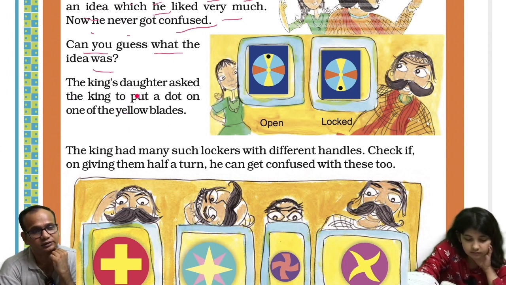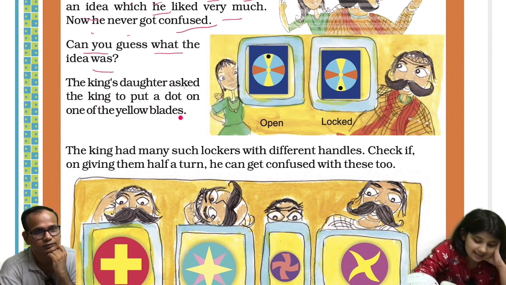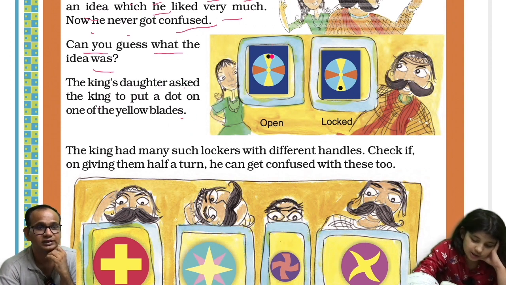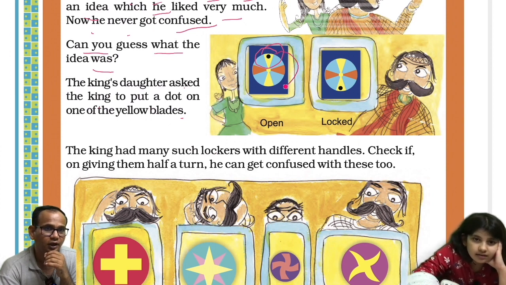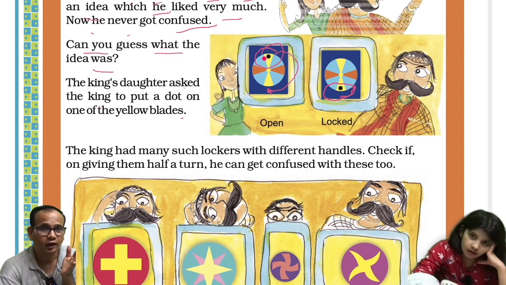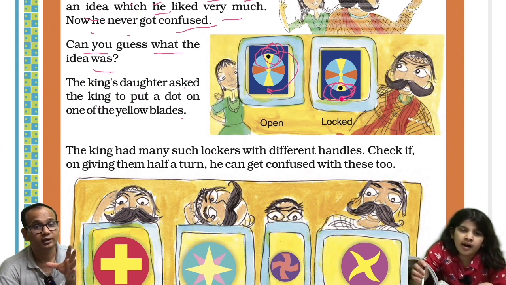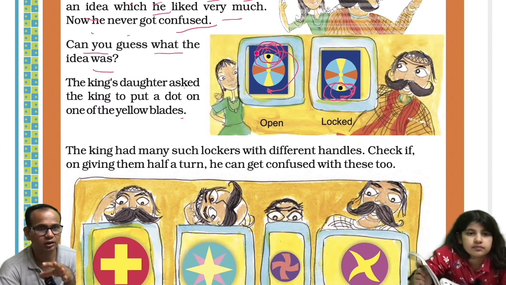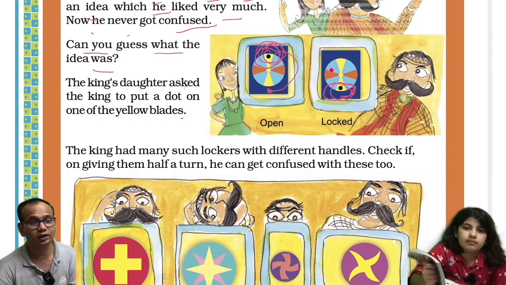The king's daughter asked the king to put a dot on one of the yellow blades. The king had many such lockers. Just see here, she has put a dot here, and when you turn it, this dot will come to this side and it will be locked. So the king will know that when the dot is down, the locker is locked. But when the dot is above, then the locker is open. That's how there won't be any confusion.